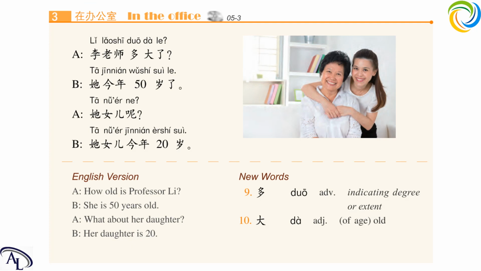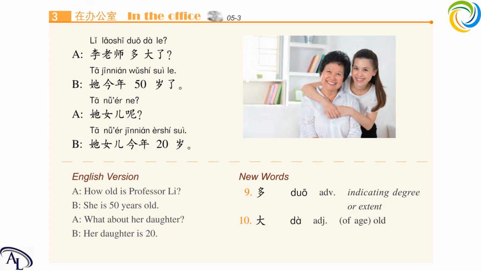Now let's read it from the start, each for twice. 3, 2, 1. 多大, 多大 means how old. Okay, now let's move on to the text once, and please listen carefully. 李老师多大了？他今年50岁了。他女儿呢？他女儿今年20岁。Okay, let's see the text one sentence by one sentence.